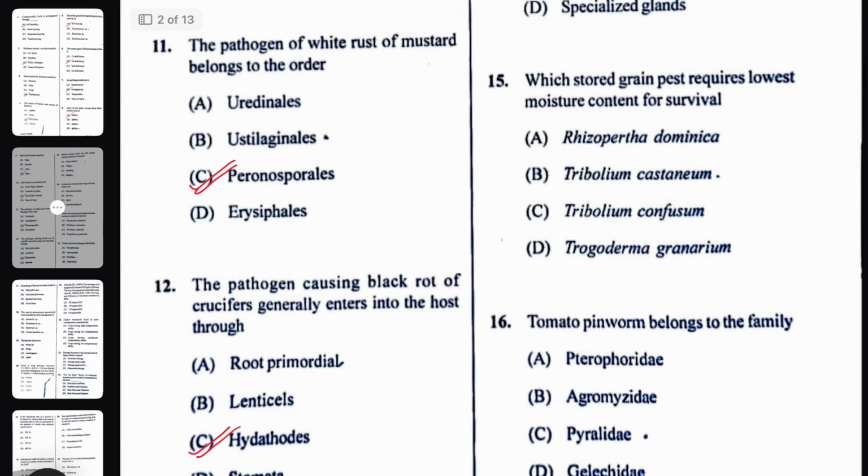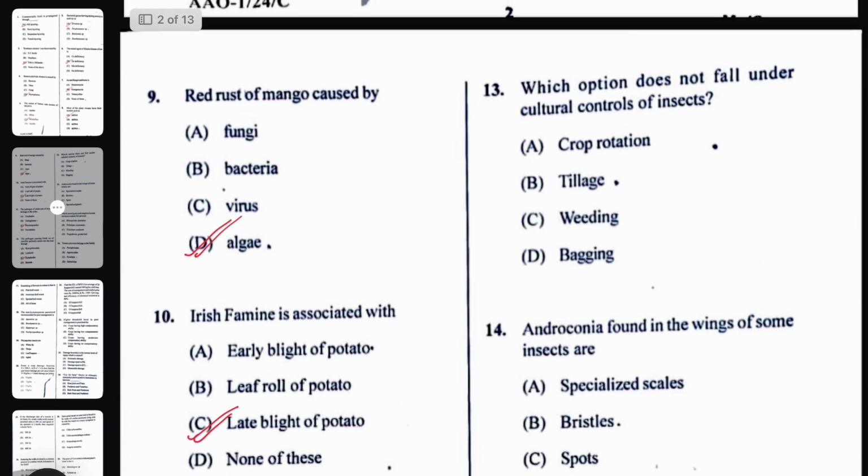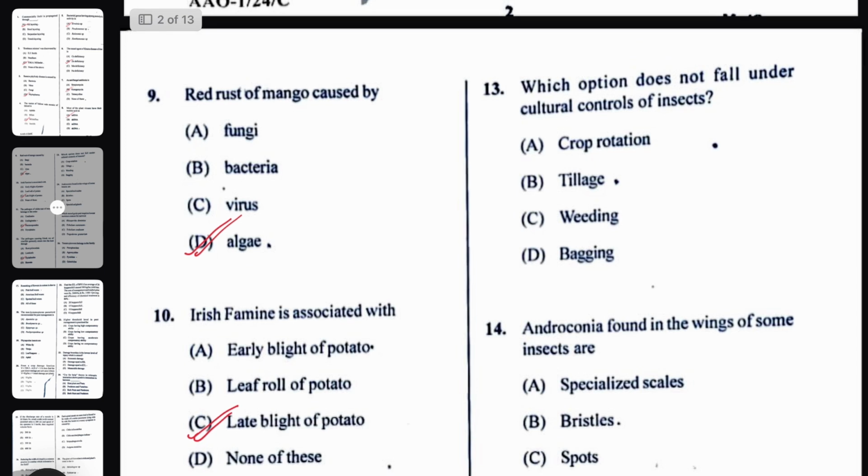Next question, which option does not fall under cultural control of insects? Here the right answer will be bagging. Bagging is not a cultural control. It can be one of the physical or mechanical controls. Crop rotation, tillage, and weeding are cultural controls.